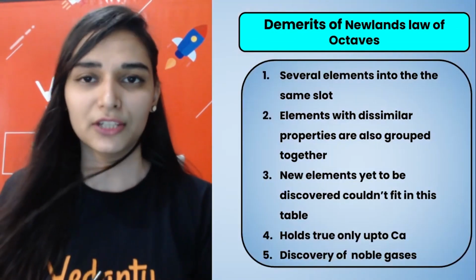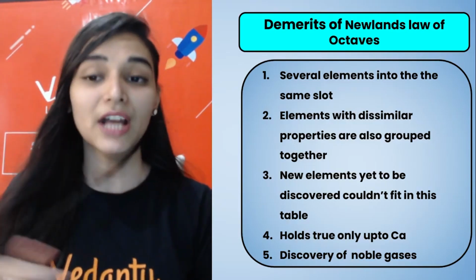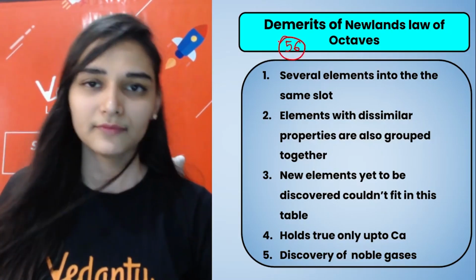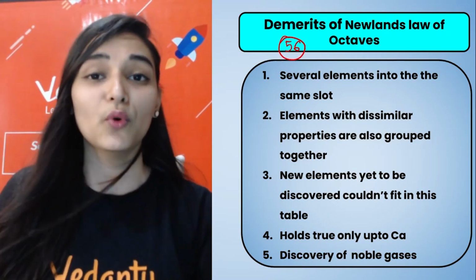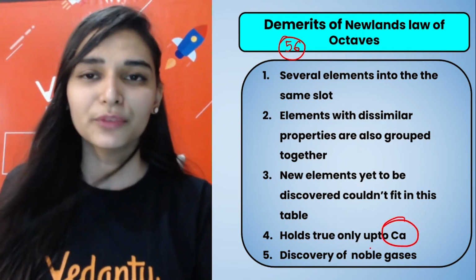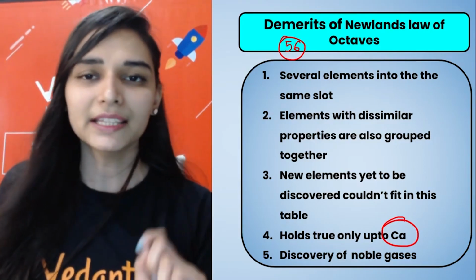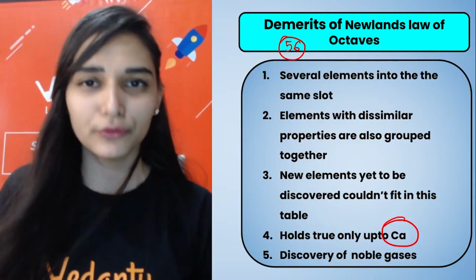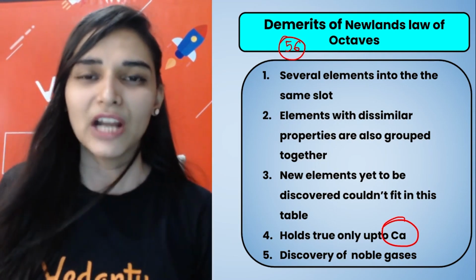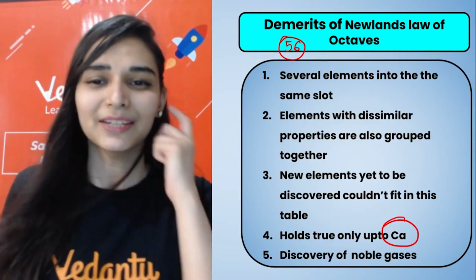So what were the limitations? What were the issues in Newlands' classification? At the time of Newlands, 56 elements were known. This classification was only valid up to calcium. After calcium it was not followed, which means after calcium every 8th element did not have properties similar to the first one. So it applied to only 18 to 20 elements out of 56. Again, the success rate is very low.